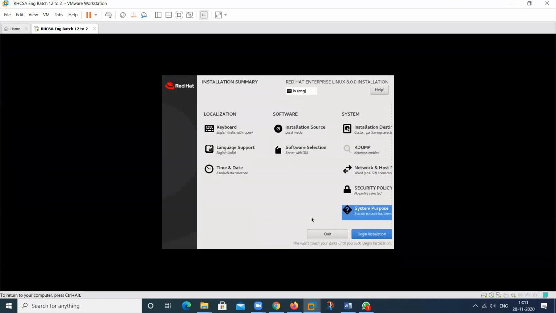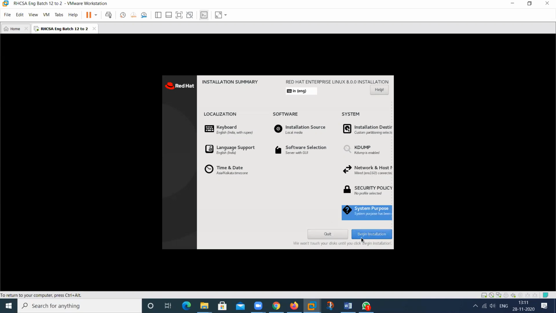Then done here. So all this information will be complete. The first one is keyboard, the second one is language selection, the third one is for the time zone information. This is for whether you want to install through the network or through the local media. GUI you want to use, CUI you want to use, installation destination, kdump, network and host name, network settings, security policy, and system purpose. The last one is system purpose. So all of these will be completed.